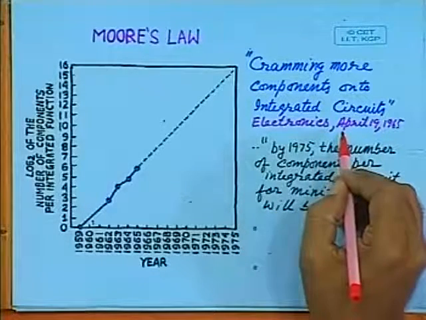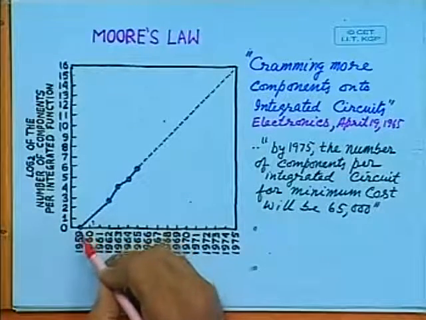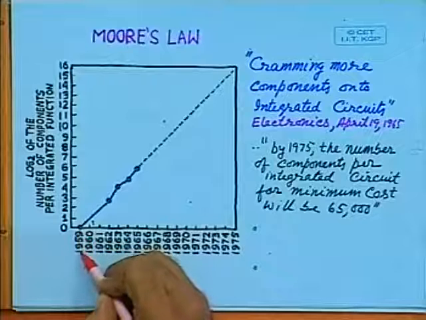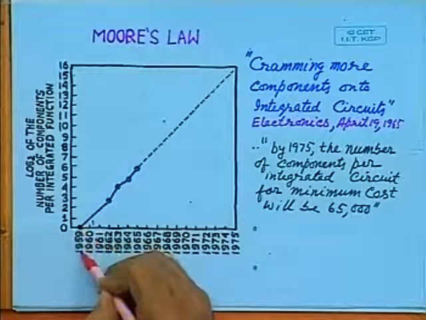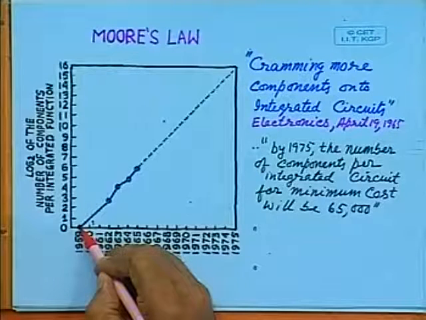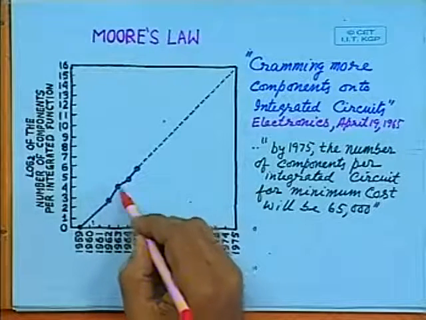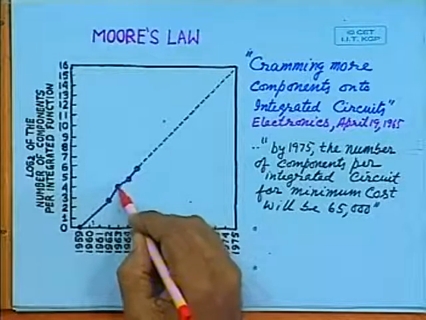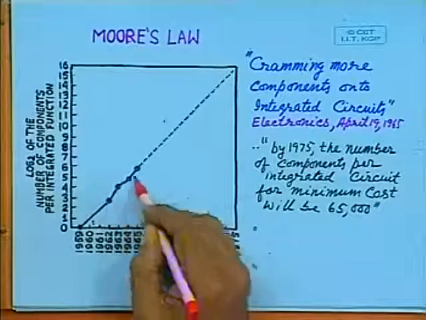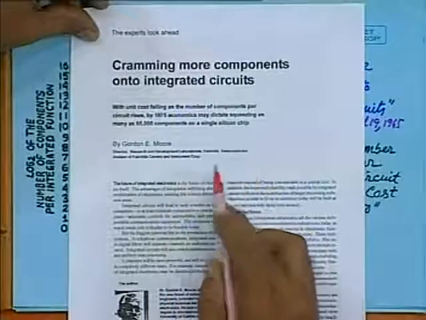In his article, he presented a curve based on very few data. The first data point is here, 1959, when the IC technology was invented in Texas Instruments. A few integrated circuits, 3 integrated circuits, were already manufactured in Fairchild in those days. As I mentioned, at that time Gordon Moore was Director of Research and Development Laboratories, Fairchild Semiconductor.